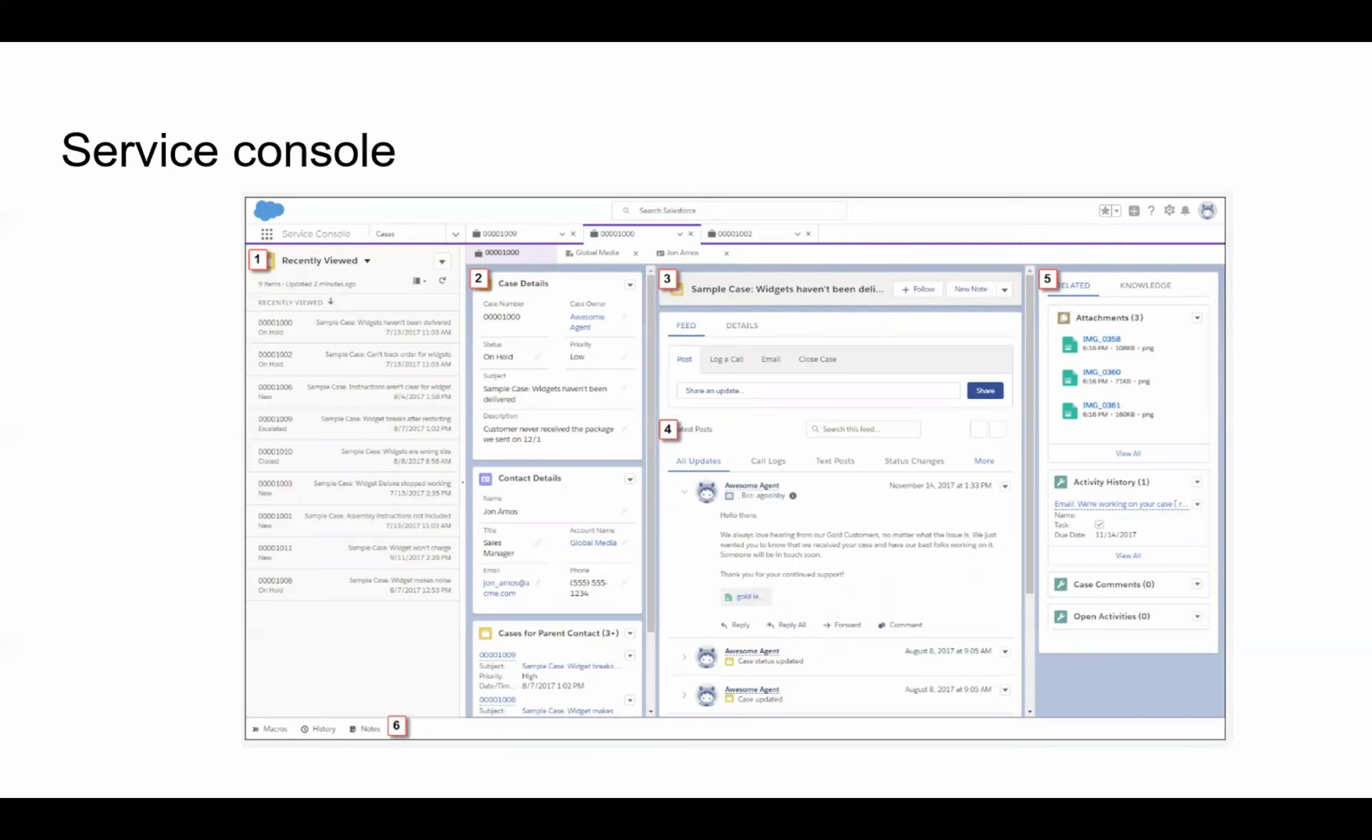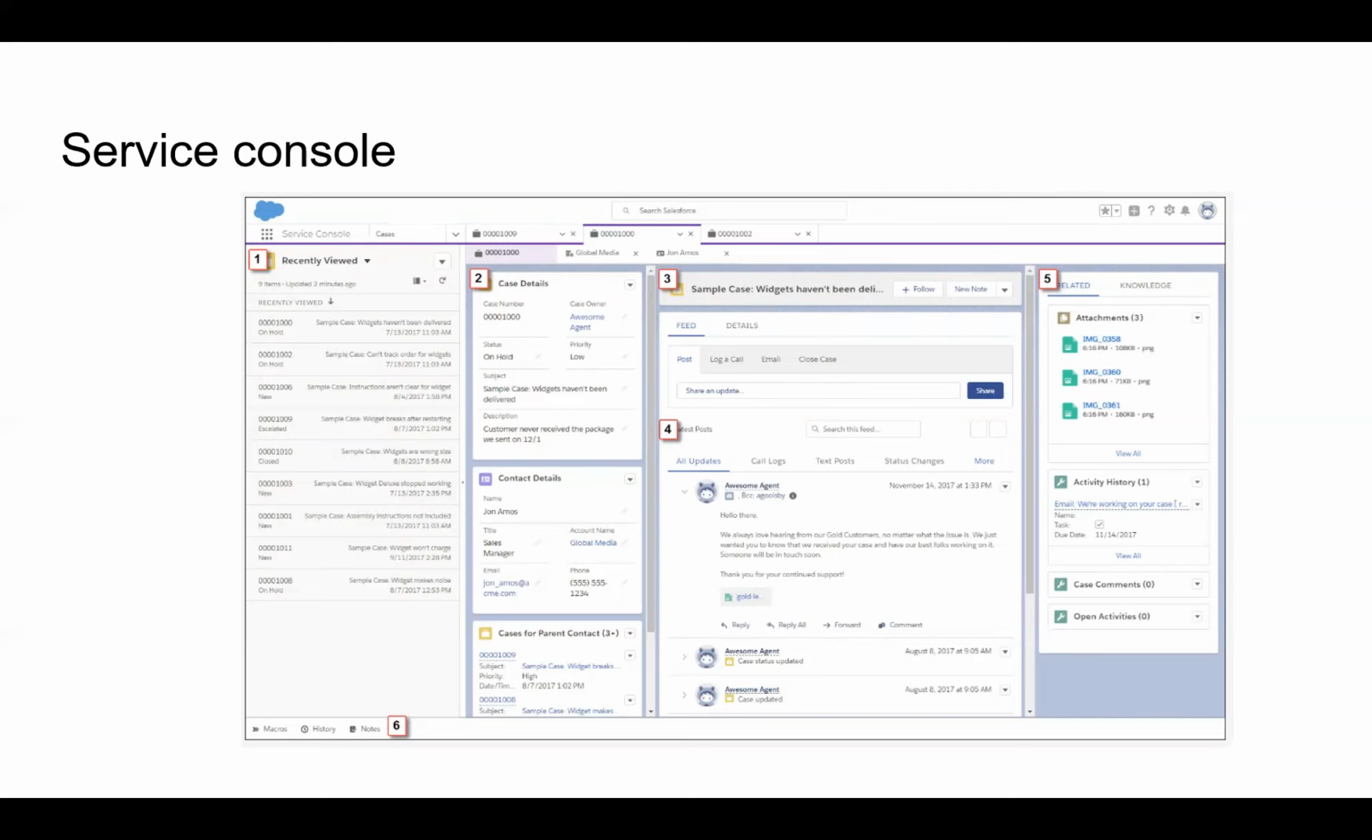Here you can see in the first section, number 1, it is just like a list view. The agent can change the list view. The second section is related to the case. Agent can see all the related details in the second section, and also personal details. The third section is just like a highlight panel. We call it the highlight panel.